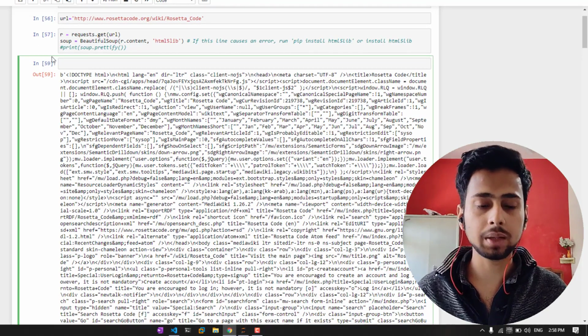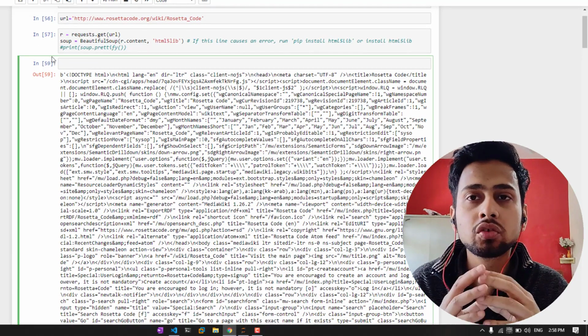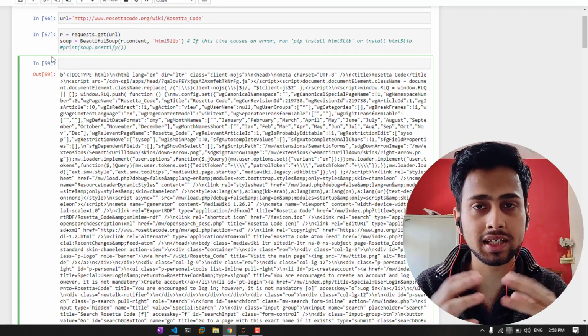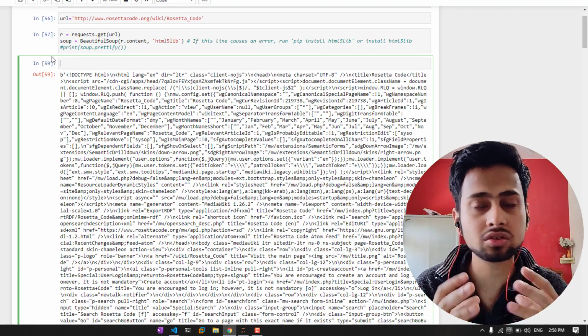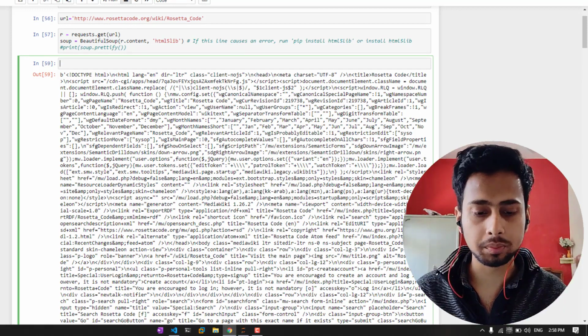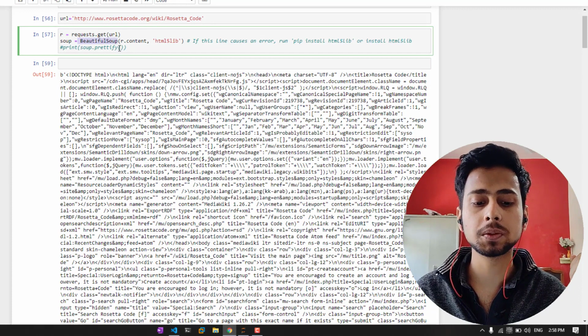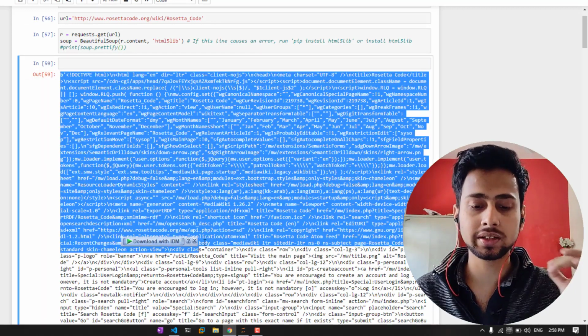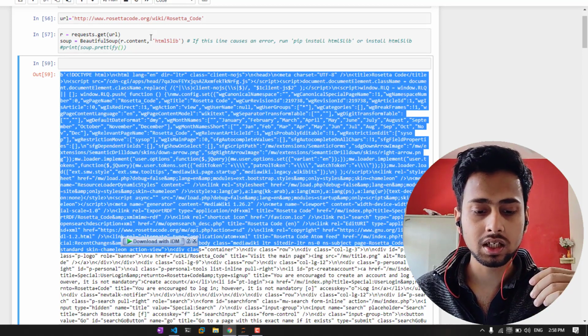So that is why we have something known as Beautiful Soup. The work of Beautiful Soup is to just prettify the content that we get from the website and show us in a more human readable form. So we create a soup object. We are using Beautiful Soup, and we are passing all the gibberish text that you can see here, which is basically HTML, to this.